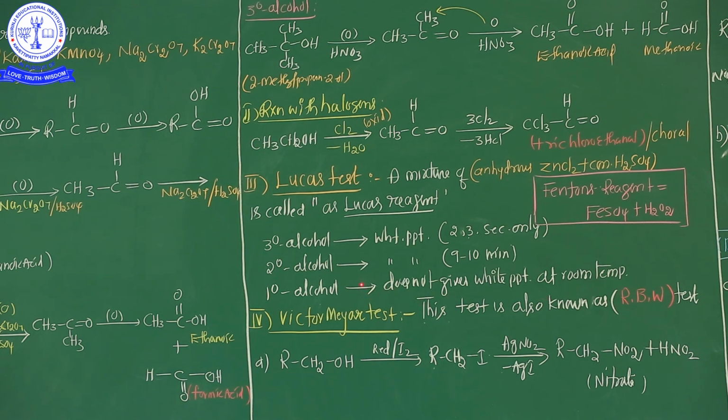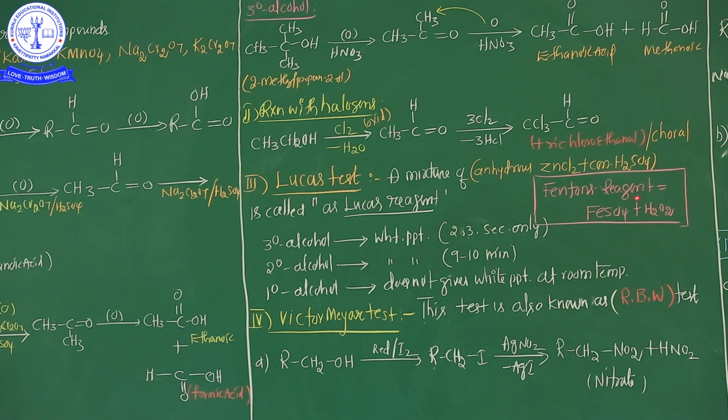So right now my question about the Lucas test: which degree alcohol reacts most? 3 degree alcohol reacts most. That's why 3 degree is greater than 2 degree is greater than 1 degree. These are the confirmation tests of alcohol with the help of the Lucas reagent.